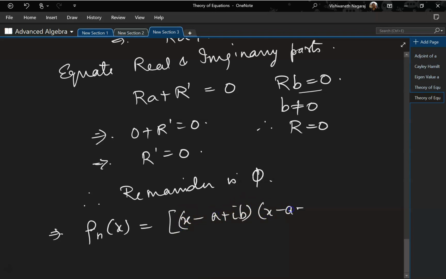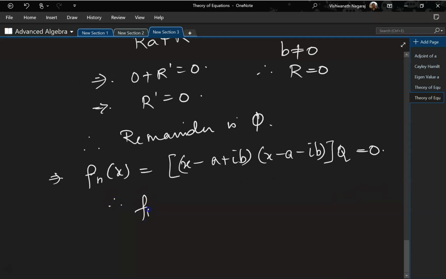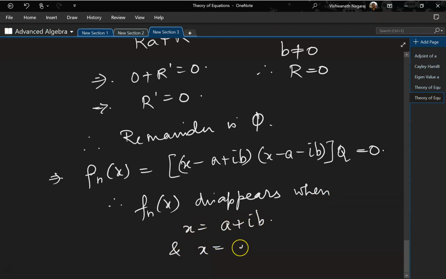and x minus a minus ib times q is equal to 0. Remainder part is 0. So therefore fn x disappears when x is equal to a plus ib and x is equal to a minus ib, right?